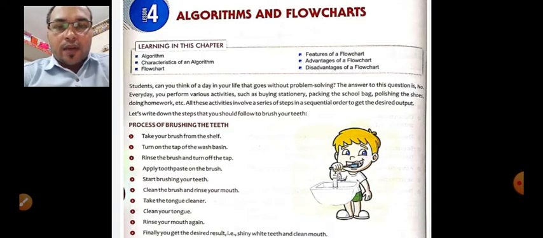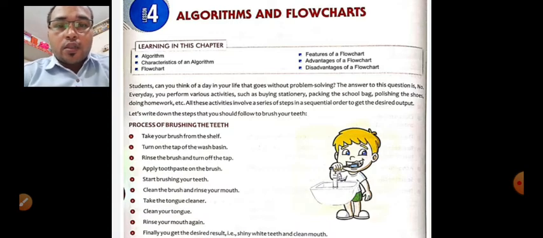After waking up you went to the washroom, then you cleaned your mouth, then you took a bath, then put on clothes and shoes, everything whatever you are doing, the steps as you are doing every day. So this is the thing.